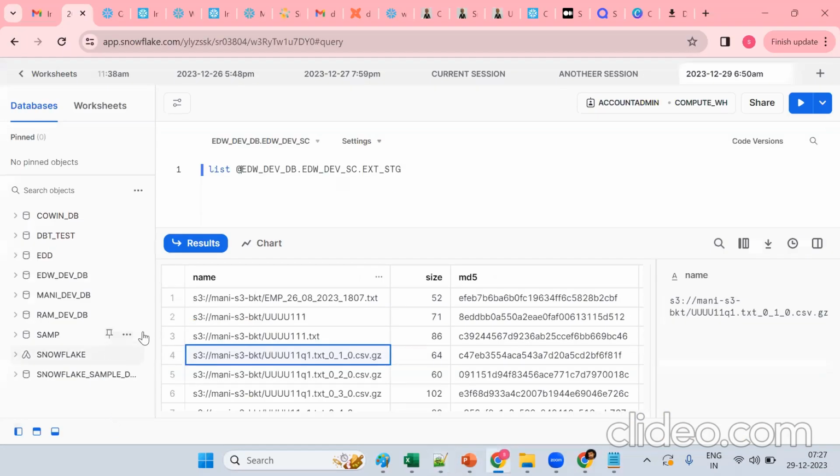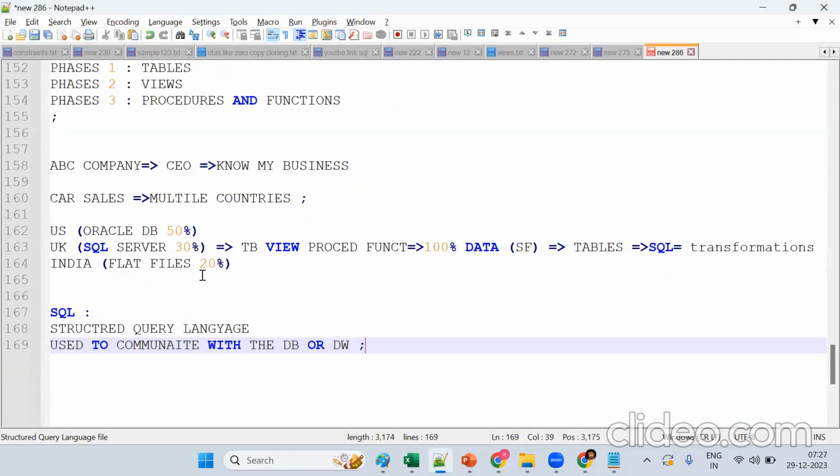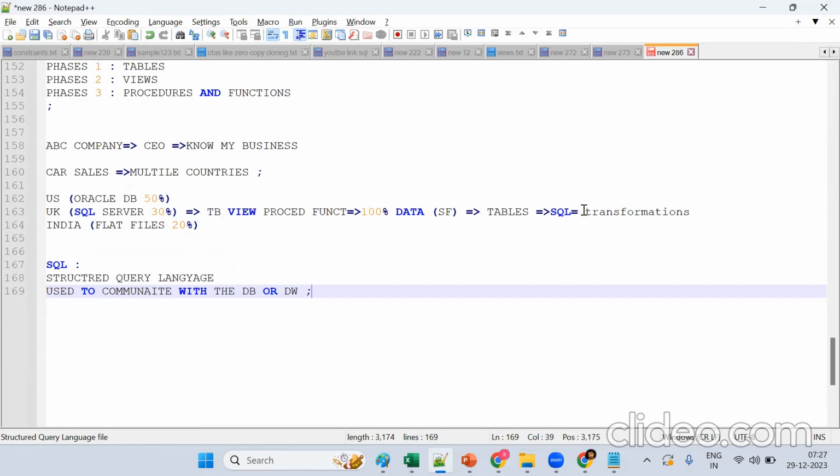Now I want to communicate. Now tell me, what's the requirement now? We are bringing all this data to one place. Now on the top, what should we do? We should do the transformations. On the top, we should create views, and what should we give? We should go to the visualization team.